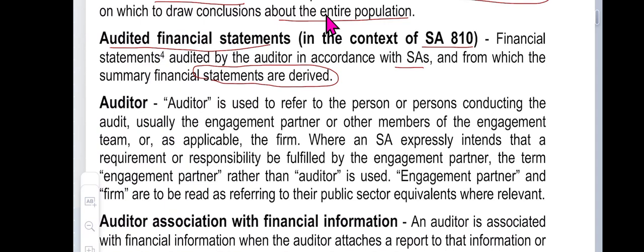If TDS has been deducted and paid properly, and if there is a liability, this much liability has been paid, everything will be stated in that statement.